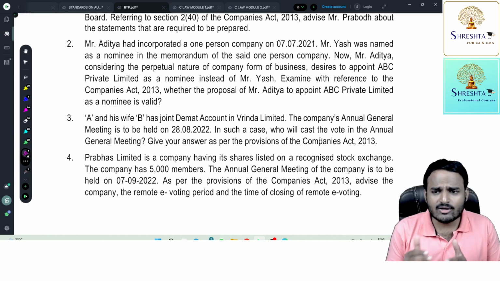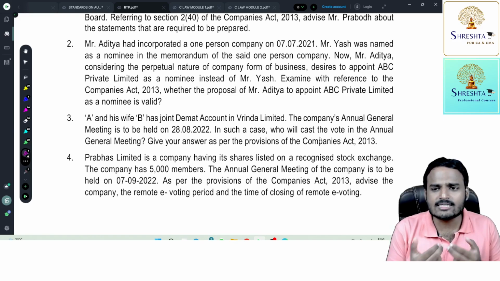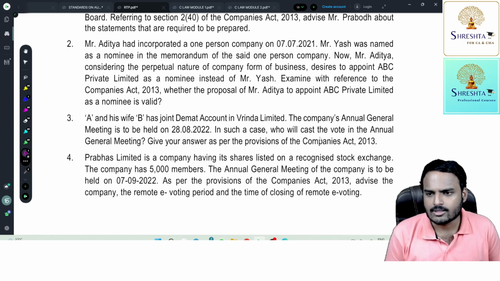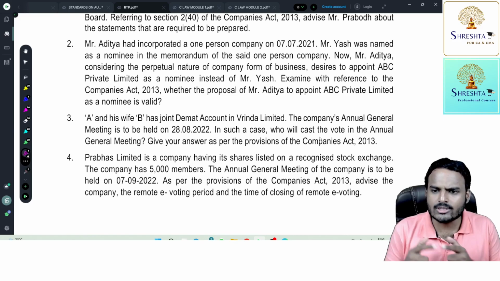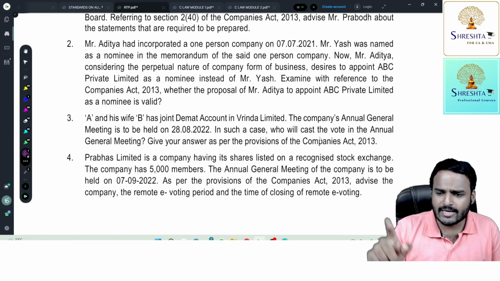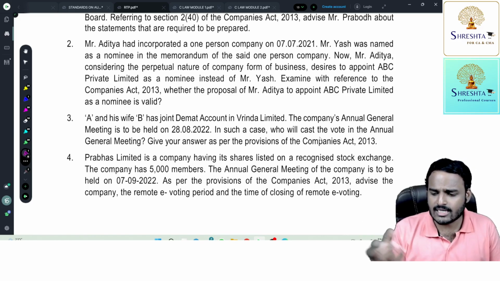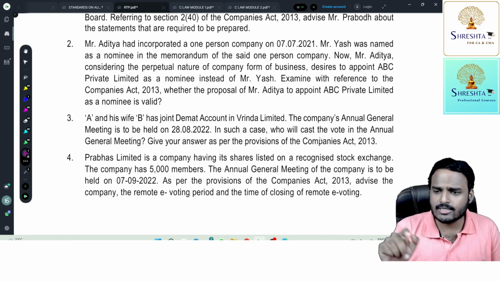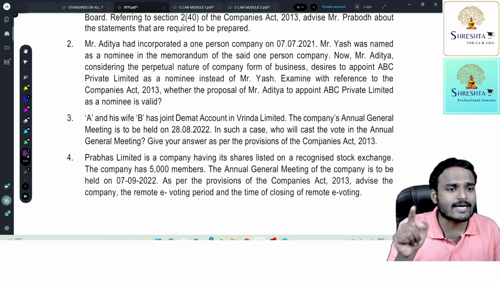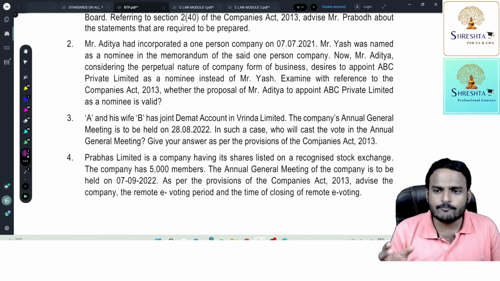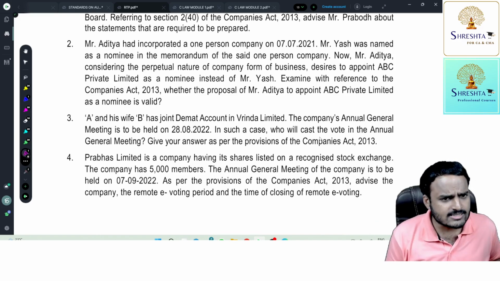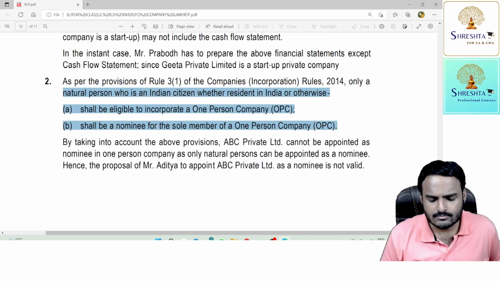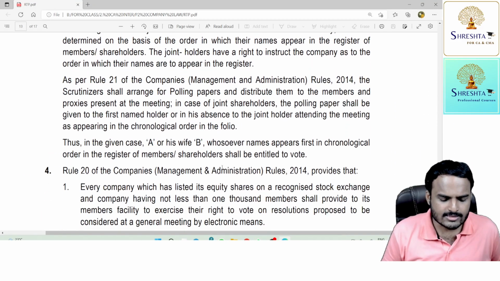So is it A or B? It depends upon the instruction given by A and B to the company. So A and B have the power to instruct the company. Sir, keep A's name first and B's name next. The company records accordingly, A first, B second. Now A is entitled to cast vote. Suppose B's name appears first, then B is entitled to cast vote at the general meeting. So see the answer, ma'am.